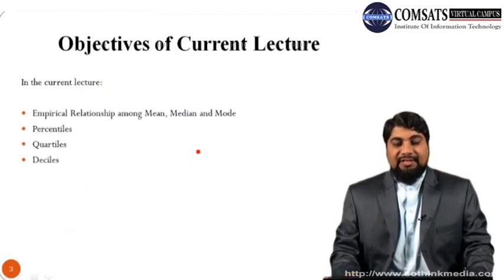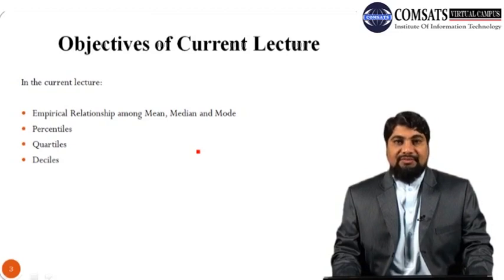So, objectives of the current lecture. In today's lecture we are going to discuss empirical relationships among mean, median and mode. Remember that mean, median and mode are the most commonly used measures of central tendency, and there is a relationship between the three. So we will discuss that relationship, which is very important, and we can use that relationship to calculate different measures of central tendency.